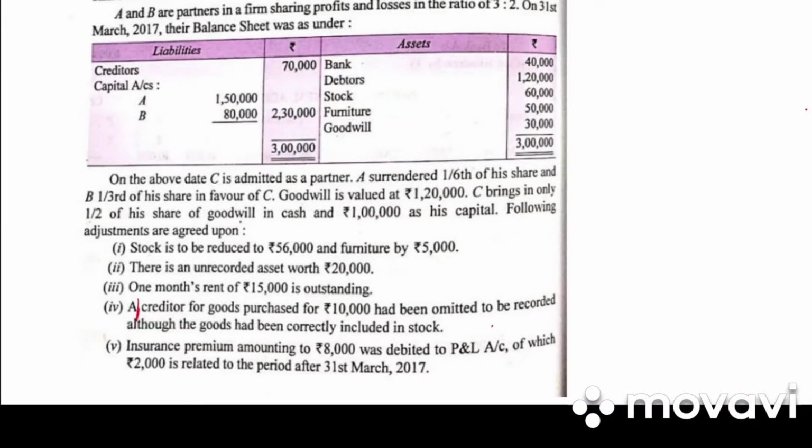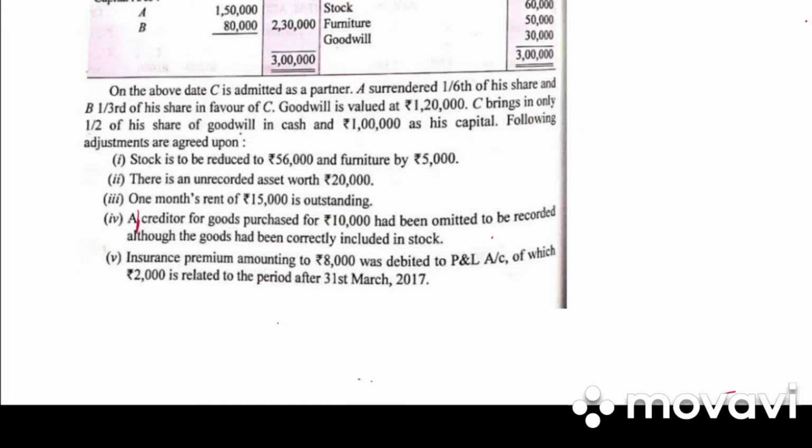Good morning, students. Let's continue with the chapter that is admission of partnership. Take down illustration 67. A and B are partners in a firm sharing profit and loss in the ratio 3:2. On 31st March, their balance sheet is as follows. On the above date, C is admitted as a partner.